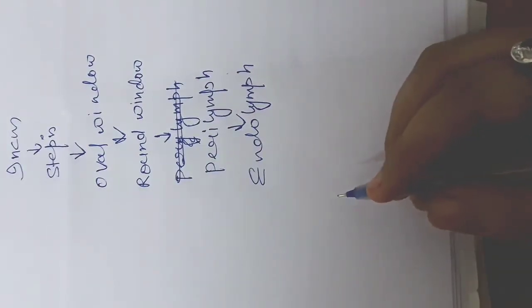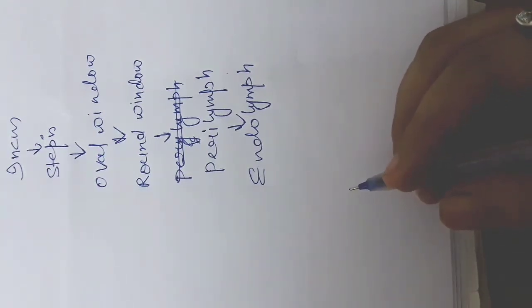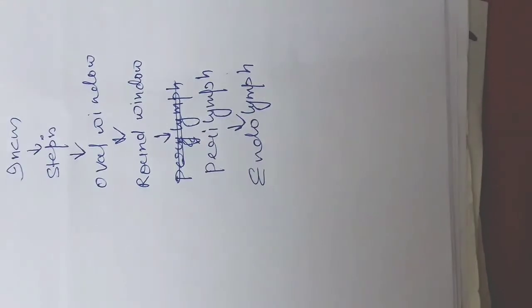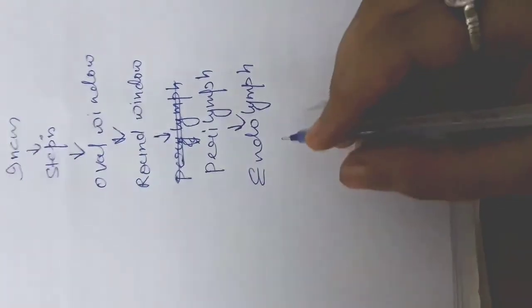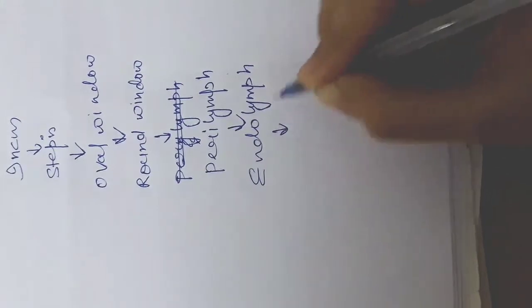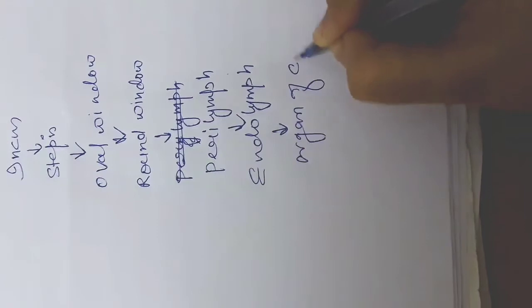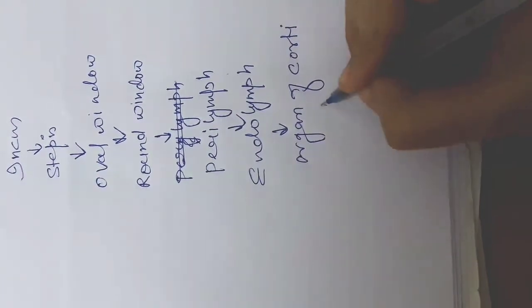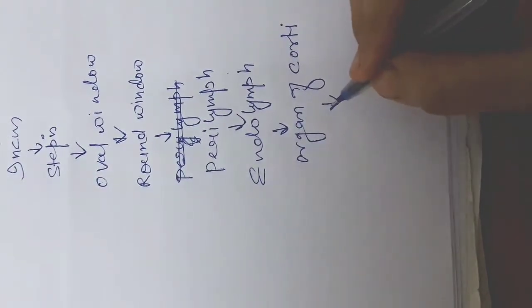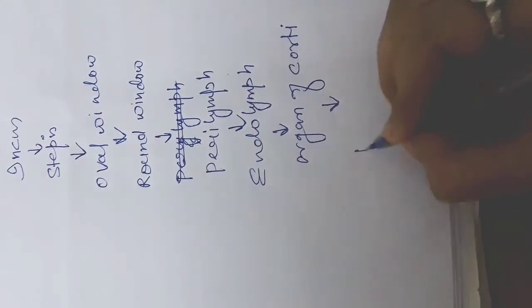The pressure waves in the endolymph cause the basilar membrane to vibrate, which moves the hair cells of the spiral organ, called the organ of Corti. And then it produces receptor potentials that ultimately lead to the generation of impulses in the brain.